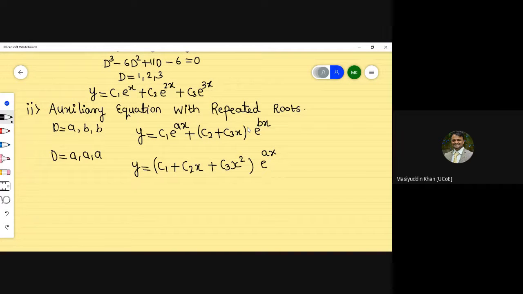So this is just a solution of auxiliary equation with repeated roots. There are total 3 types, so there will be a total 6 types. This is first type, that is real roots with distinct and repeated.